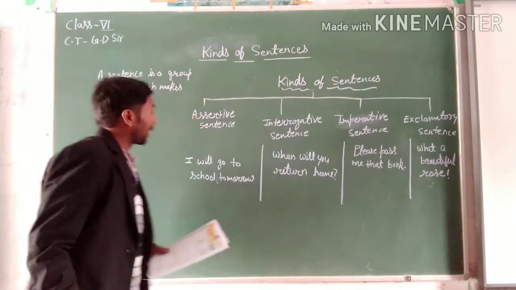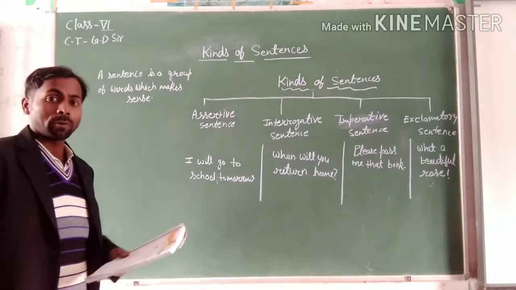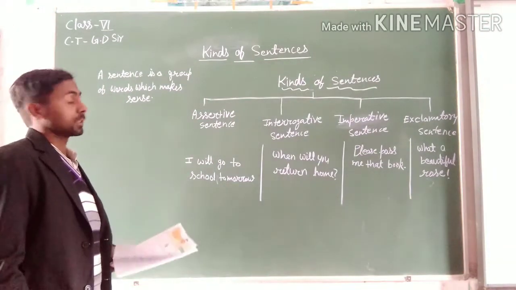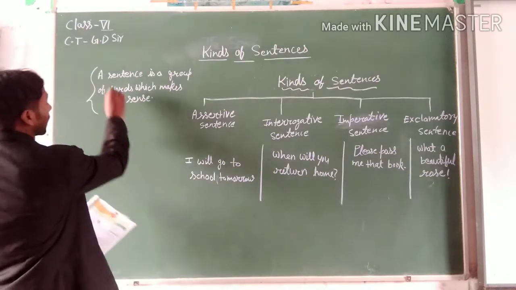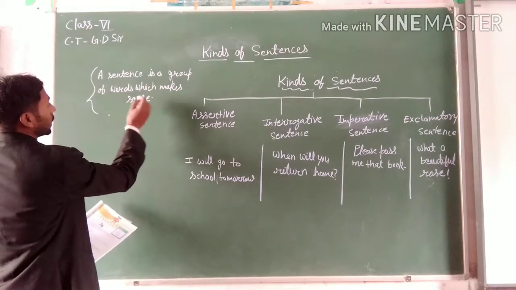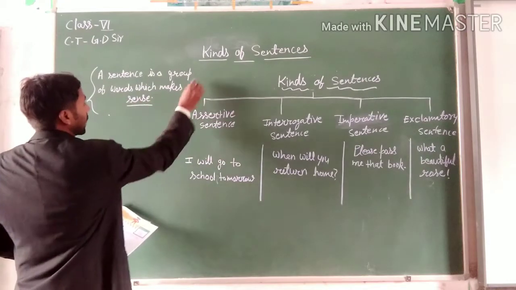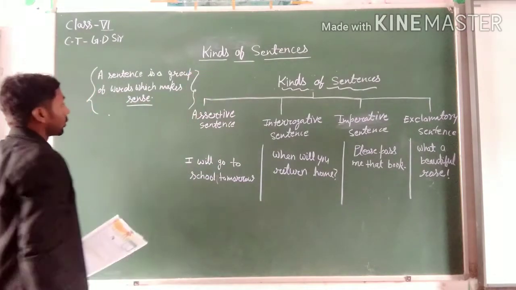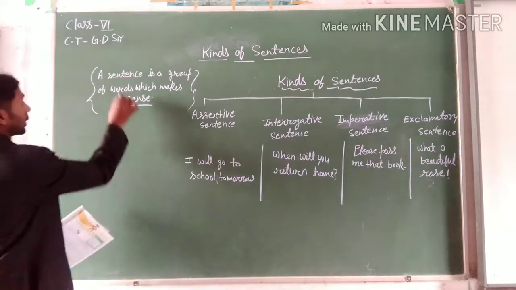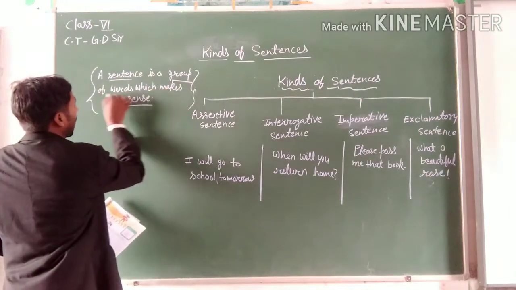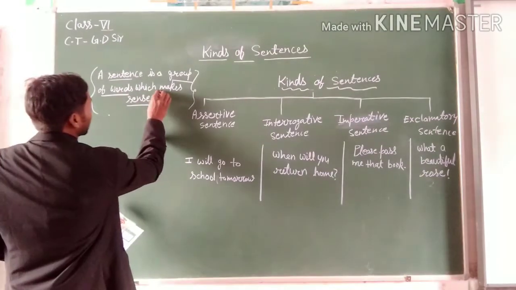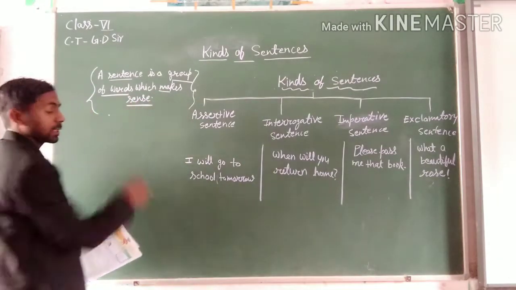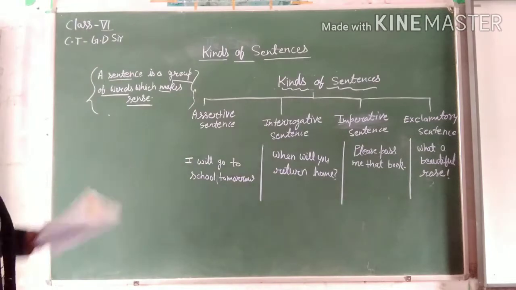Everyone knows the definition of a sentence. You can see here the definition of sentence. A sentence is a group of words which makes a complete sense. According to the definition, a sentence is a group of words, and it has a complete sense. It means it makes a complete sense.